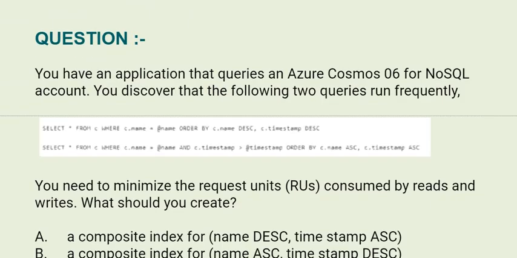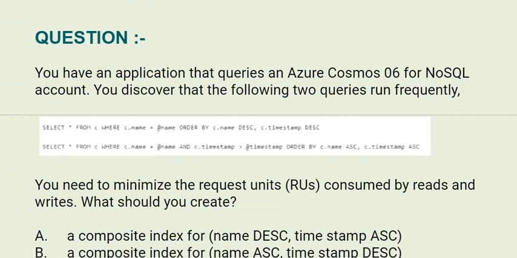Our next question is, you have an application that queries an Azure Cosmos DB for NoSQL account. You discover the following two queries run frequently. Please have a look at the queries. You need to minimize the request units, RU, consumed by reads and writes.